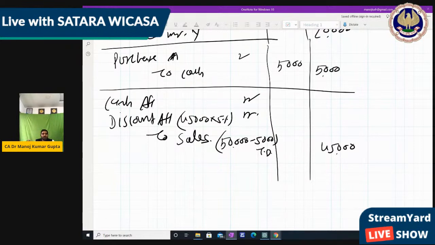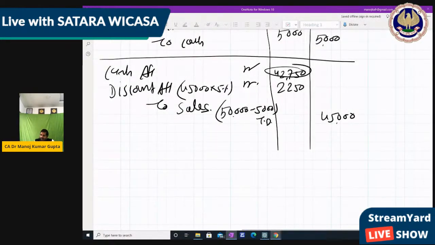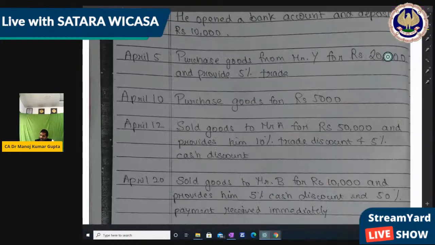So 5% on 45,000 is how much? 2,250. Then how much cash? That is 42,750. Right? So this is the next transaction entry, cash sale.